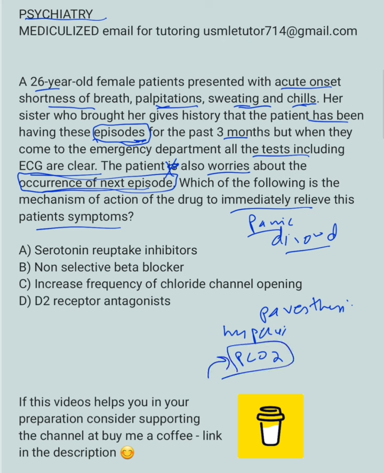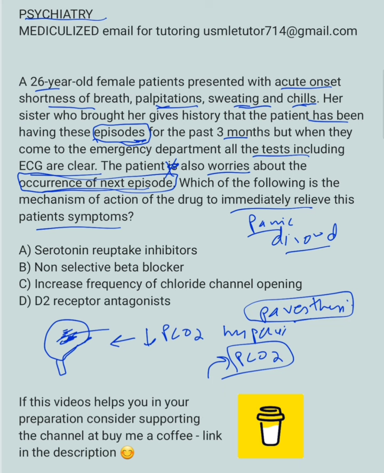If you expire PCO2, there is decreased PCO2. Decreased PCO2 causes the vessels in the brain to constrict, and if the vessels in the brain are constricted, the area that is supplied may not have enough blood, and that causes the paresthesias. So this is the proposed mechanism for the paresthesias in panic disorder or panic attacks.